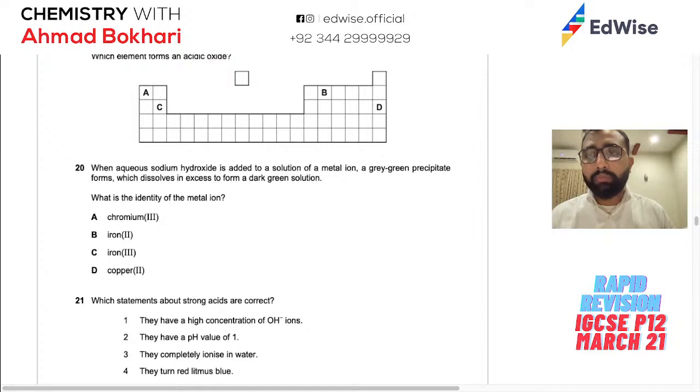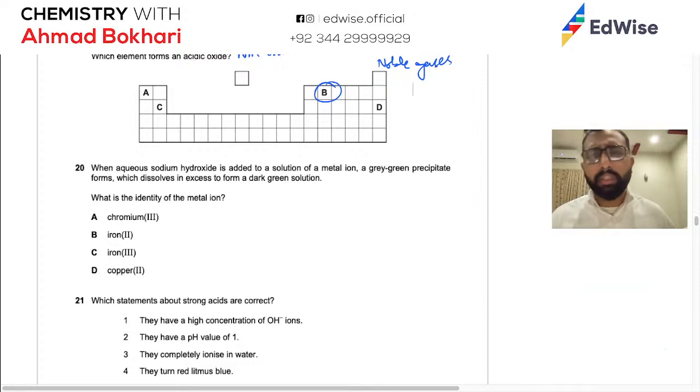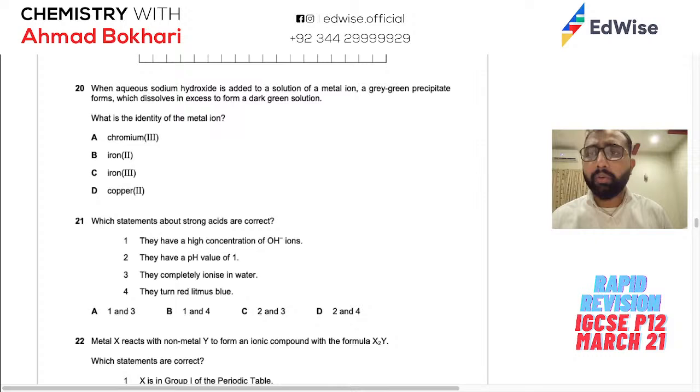Part of the periodic table is shown, which elements form an acidic oxide? So acidic oxides are always the ones that are made from non-metal oxides. Okay, so keep this in mind. Non-metal oxides can only be B because D is noble gases. Noble gases don't react at all. So B is the answer and this is probably carbon dioxide that they are talking about.